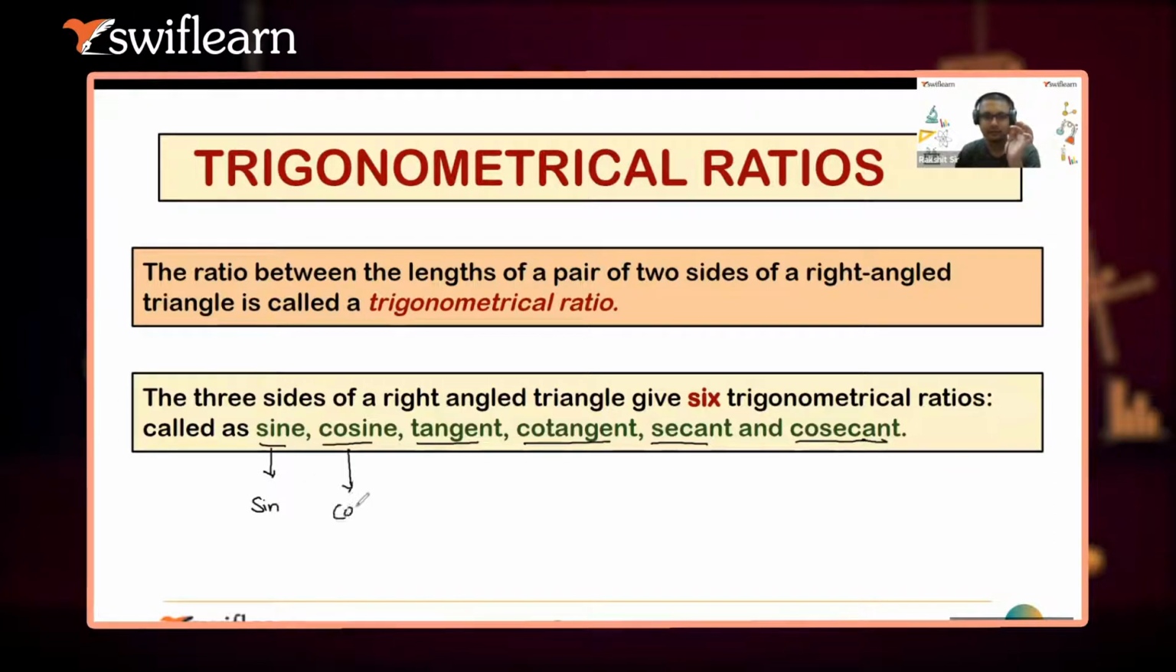We call this cos. We call this tan. We call this cot. We call this sec. And we call this cosec. So these are the 6 trigonometrical ratios, and we call them sin, cos, tan, cot, sec, cosec. Is it clear to all of you? Okay, guys.